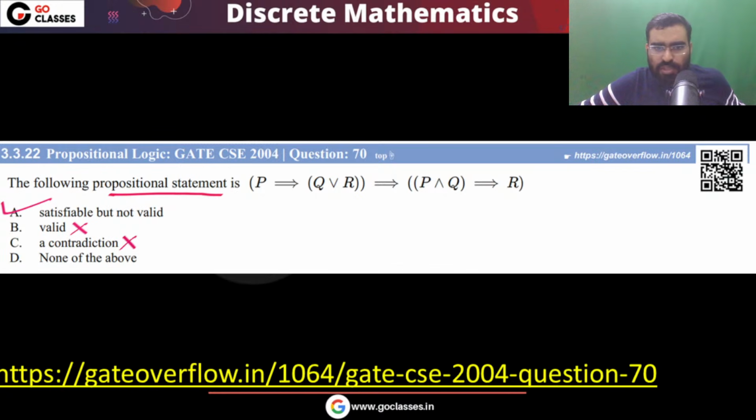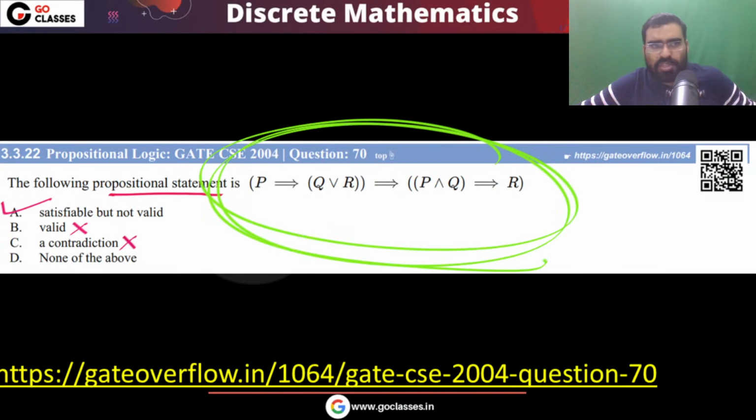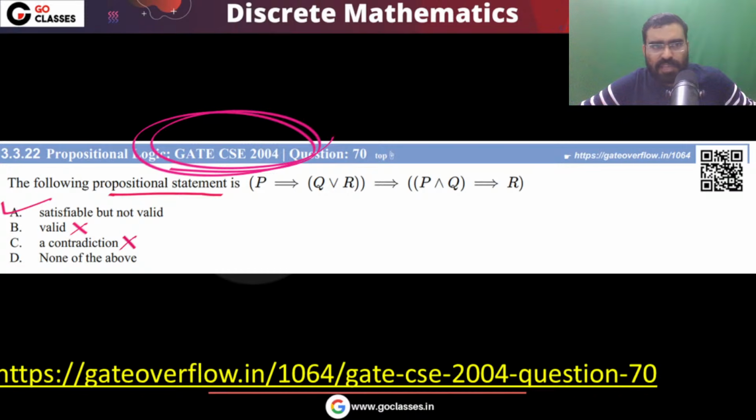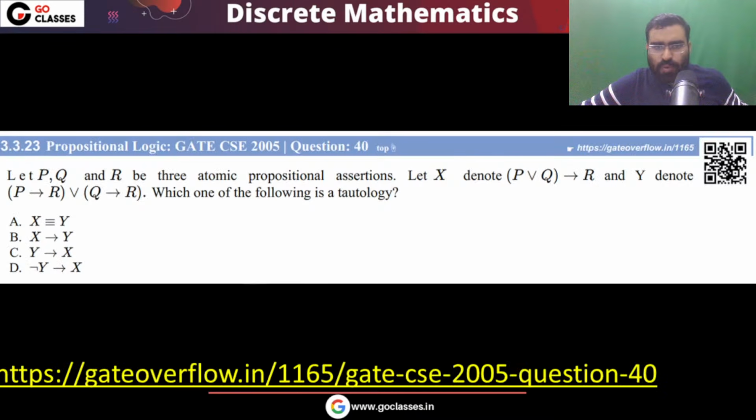Of course you can solve this question using simplification also, but I think that will take more time than this method. In this method, you don't even need to take a copy and pen. Just see, can you make it true, can you make it false? Yes, you can make it true. Yes, you can make it false. So definitely the answer will be option A. You can save a lot of time if you solve questions with efficient methods. Now let's move on.